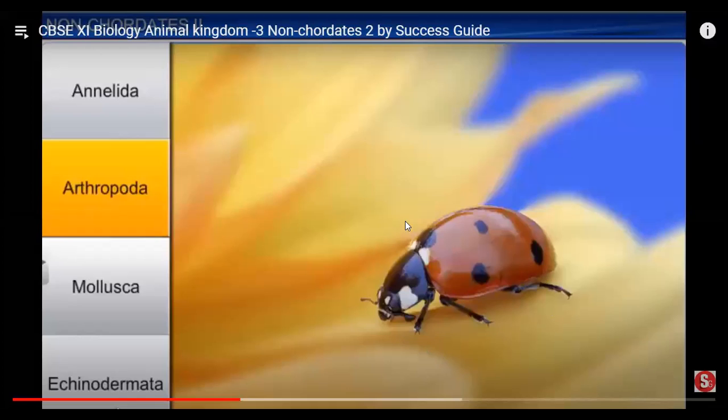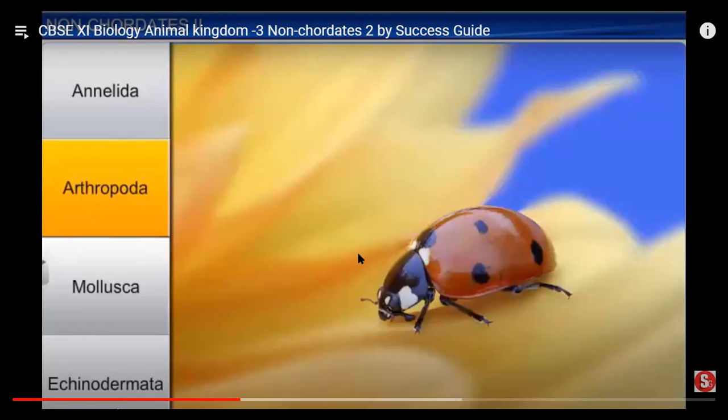They can be found in water. Scorpions and others are found in water. They can be found in air, land, as parasites, everywhere. So these are arthropods, and they are known as the largest phylum. Remember this one line: the largest phylum is Arthropoda, and the second largest is Mollusca. Now, before that, we will start with Arthropoda.